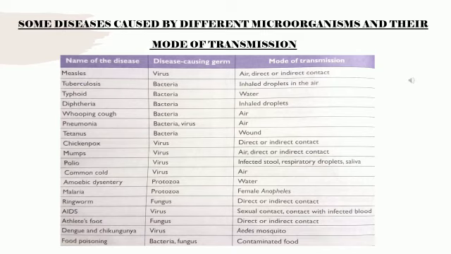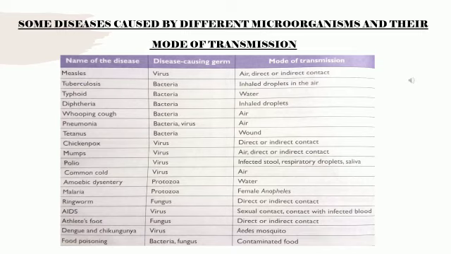Next is diphtheria. It is caused by bacteria, and the mode of transmission is inhaling the droplets. Next is whooping cough. That is caused by bacteria. Again, the mode of transmission is through air. And next is pneumonia. The disease causing germ is bacteria or sometimes virus also, and the mode of transmission is air. Next is tetanus. It is caused by bacteria, and when we have a wound, it may transmit. So the mode of transmission is a wound.